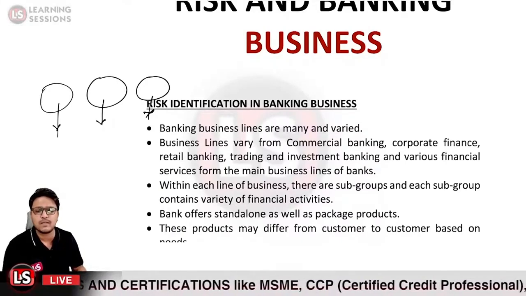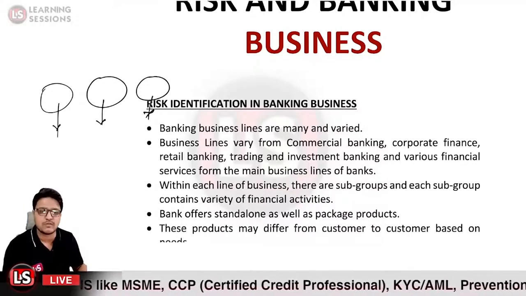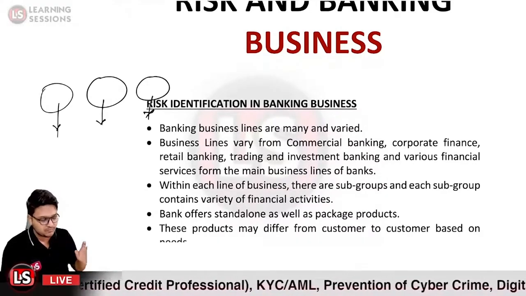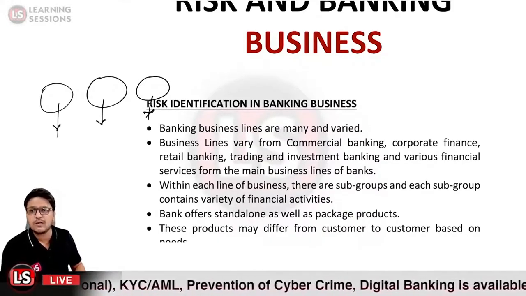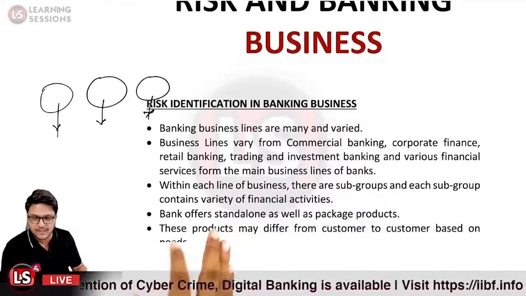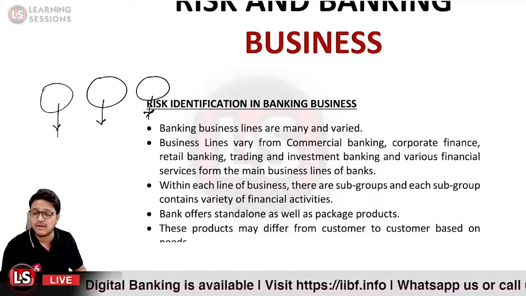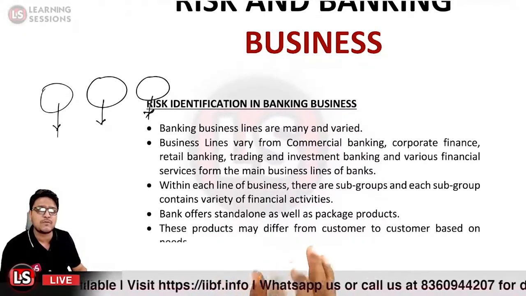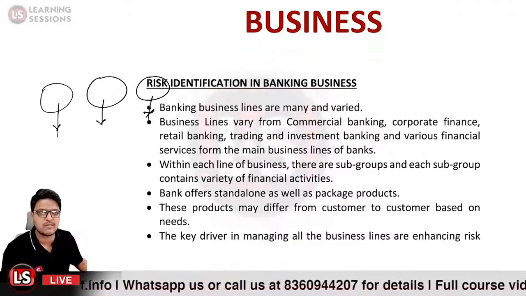Banks offer services as standalone services and also as groups of services. Is that clear? These products may differ from customer to customer, depending upon the customer needs.